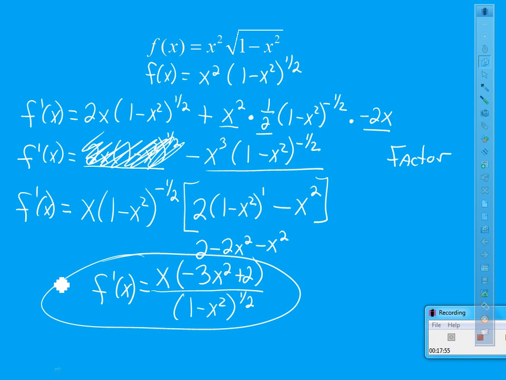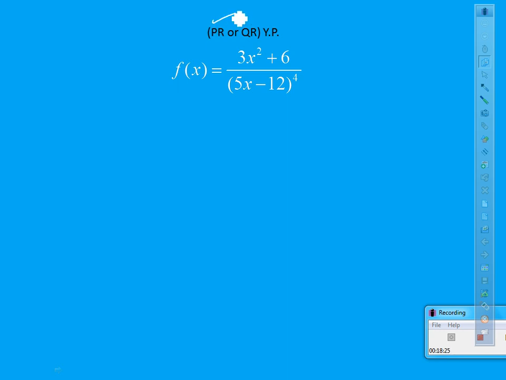I've got 2 more to do with you. I'm going to do number 5 and number 6. I'm not going to do number 7. So on number 5, there's 2 ways to do this one. We can do this problem by the product rule, and I'll show you why, or we can do it by the quotient rule. I'm going to let the class pick. You pick. Since this is a video, I'm going to pick. I'm going to show you how to do this one by the product rule.